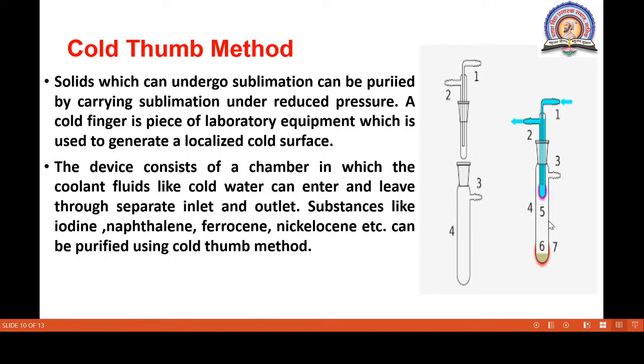It is similar to the sublimation method. So we place the compound here and heat it. What happens? The vapors come here and immediately, due to the cold water, get collected at this portion. This is one of the purification techniques. By this technique we can purify iodine, naphthalene, ferrocene, and camphor.